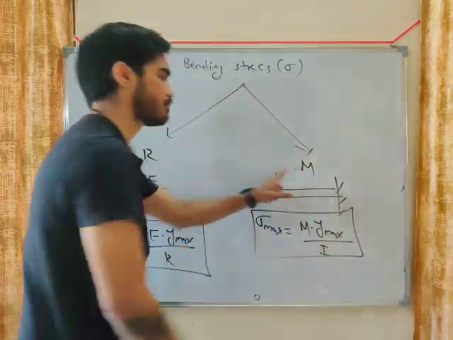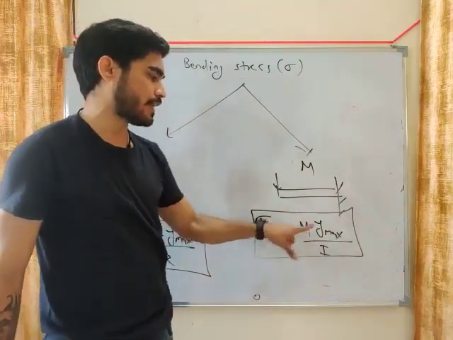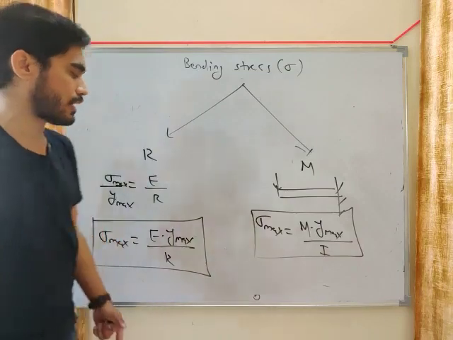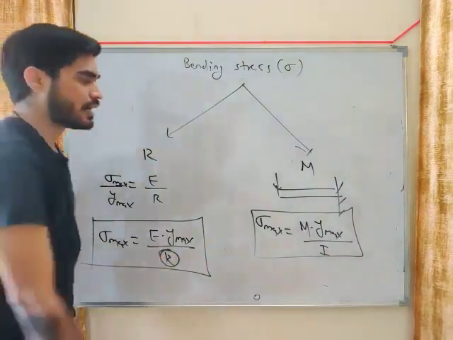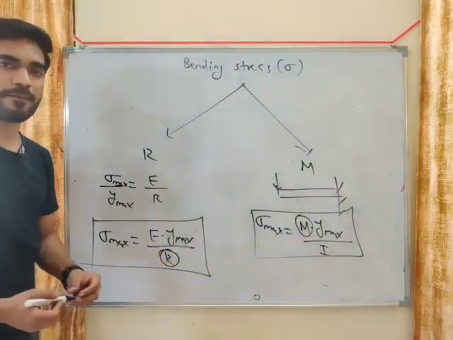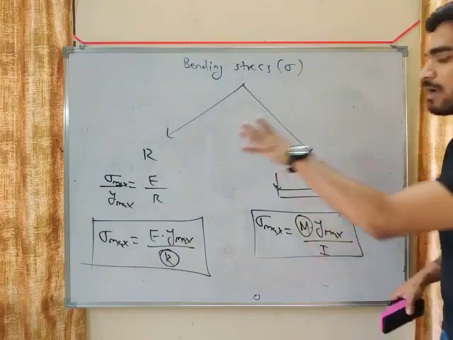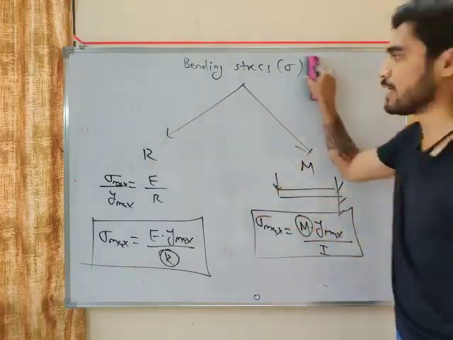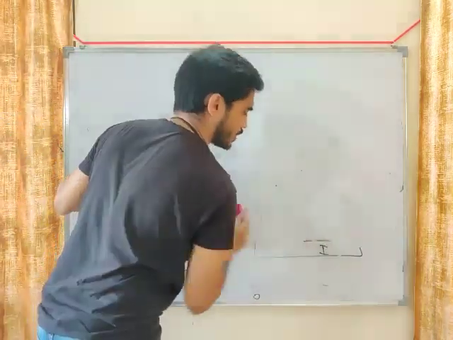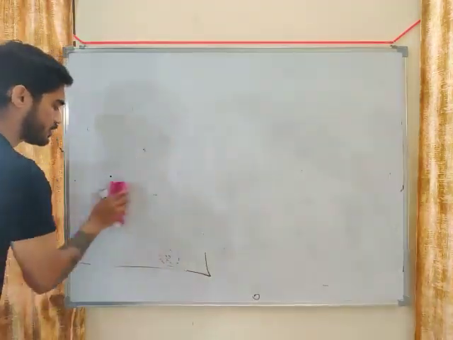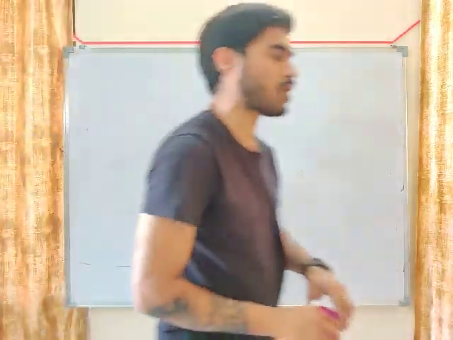First you will calculate the maximum bending moment from the loading diagram, then you will put it here and you will get sigma maximum. So you will get two types of problem. In one problem, R will be given, and in one problem, M will be given. We will see both types of problem, and we will solve problems of previous year GATE questions directly from GATE.